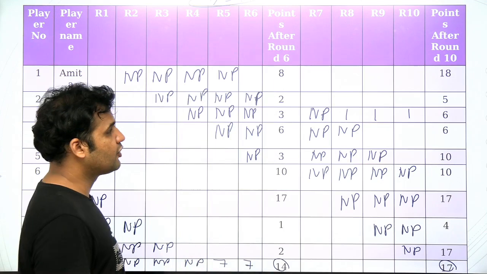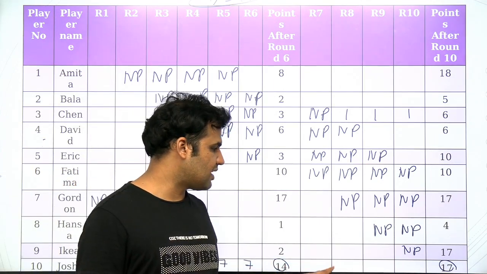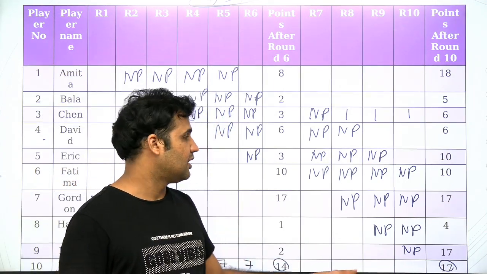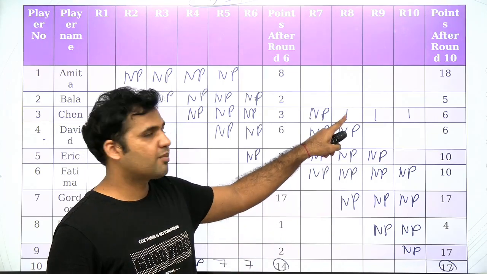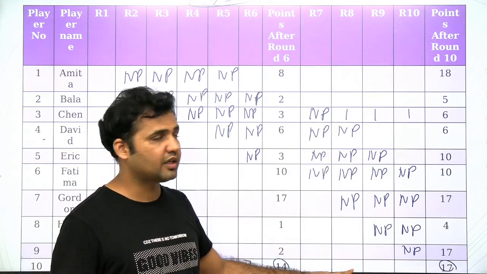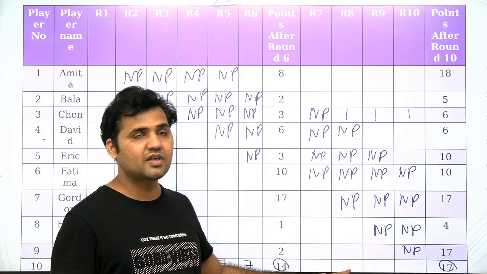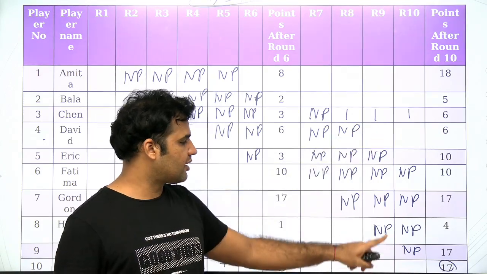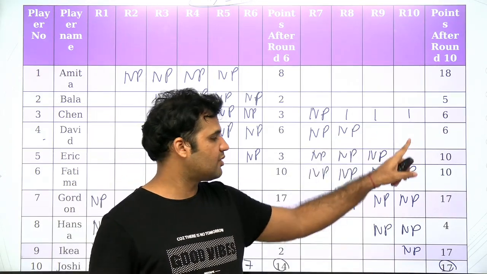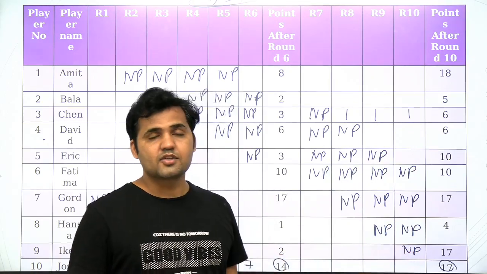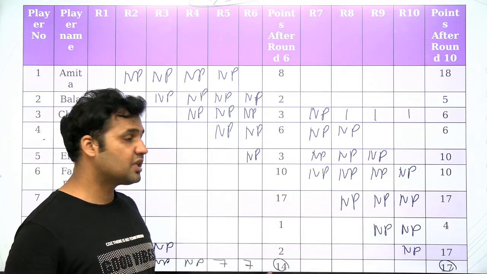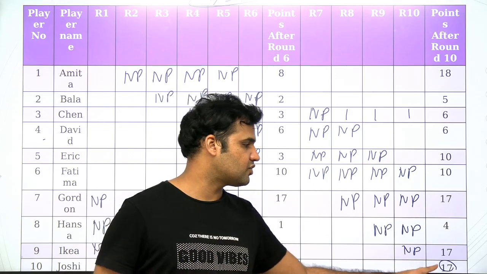Now, one possibility is that Joshin is scoring 1 plus 1 plus 1 to get 3. But we know that if 1 is obtained over here, 1 cannot come over here, because 2 persons are not having a tie. So 1 plus 1 plus 1 for Joshin is not possible from round number 7 to round number 10.